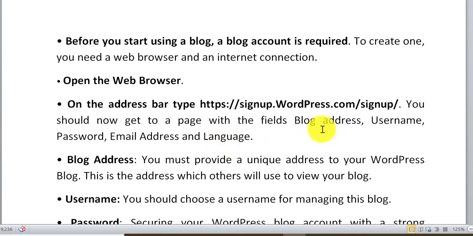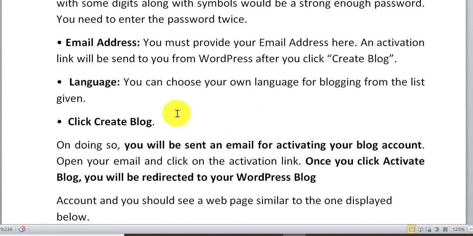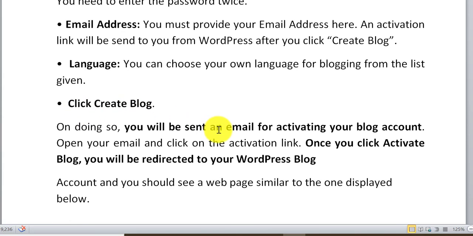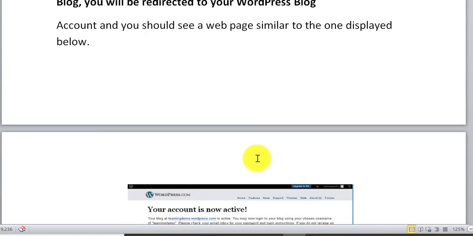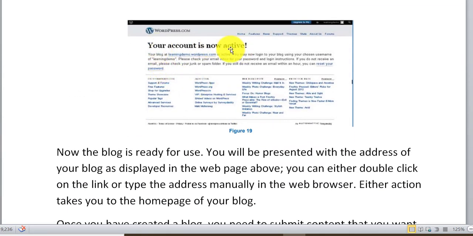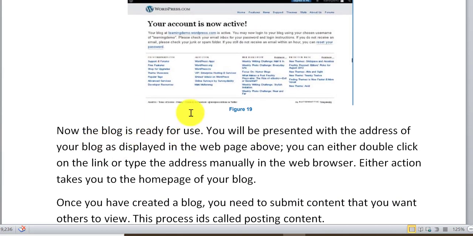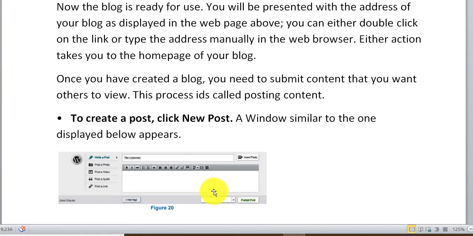After that you have to put your blog address, username, email ID, and language, the language in which you are writing your post. Then click on create blog. An activation mail will be sent to your mail ID. After activating, your blog will be created. Your account is now active. In wordpress.com, this window will appear. Now your blog is ready for use. Now you can publish anything on the above address.